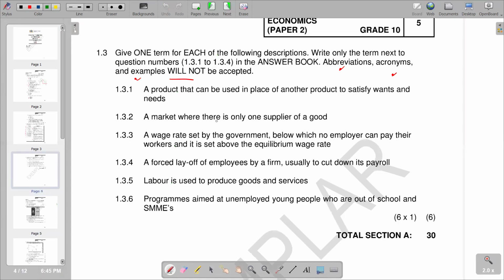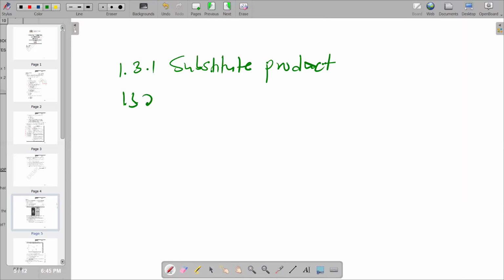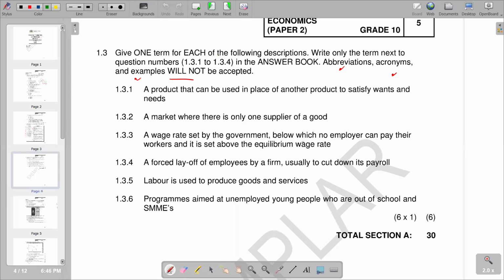We go to the next one. A market where there is only one supply of goods, we know that that is a monopoly. Very clear. So 1.3.2 is monopoly. Then we go to 1.3.3: a wage rate set by the government below which no employer can pay their workers. It is set above the equilibrium wage rate.